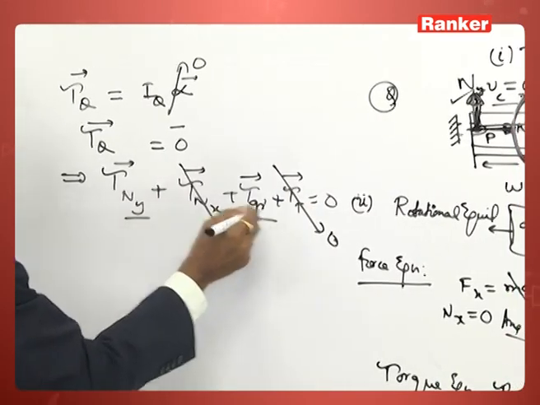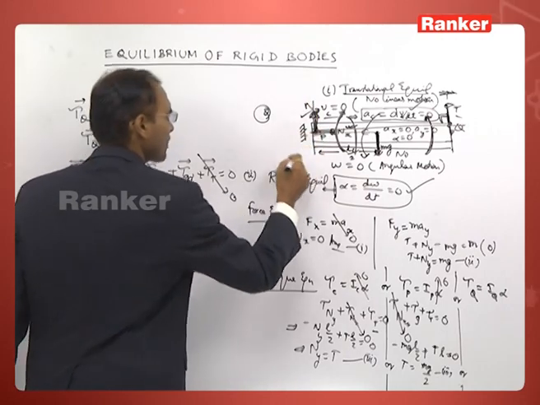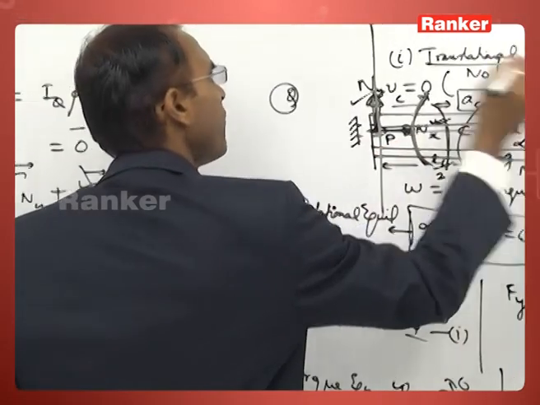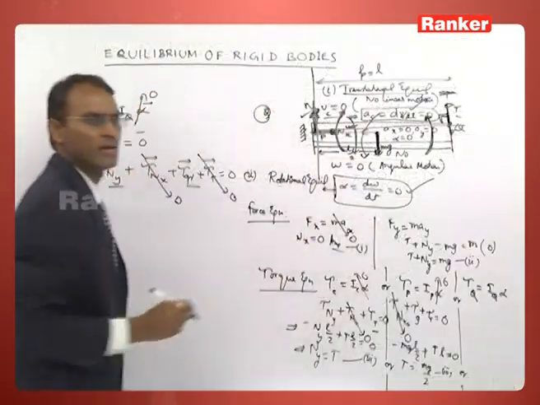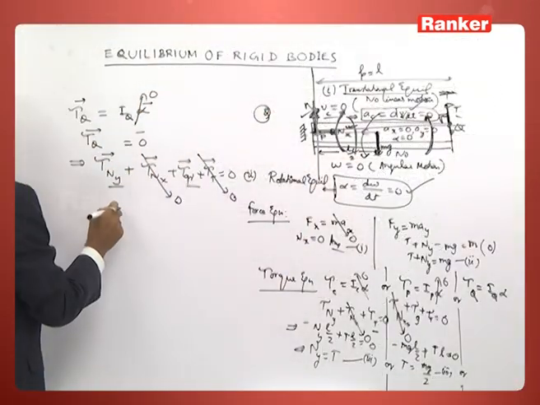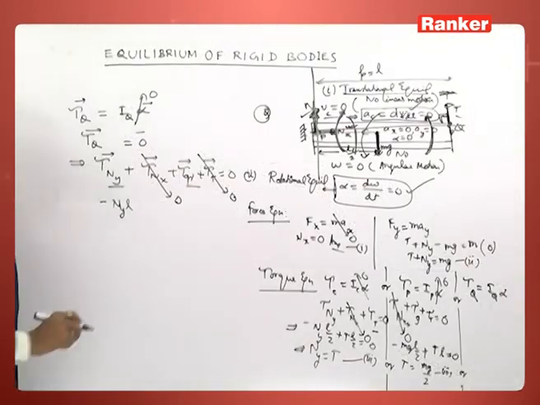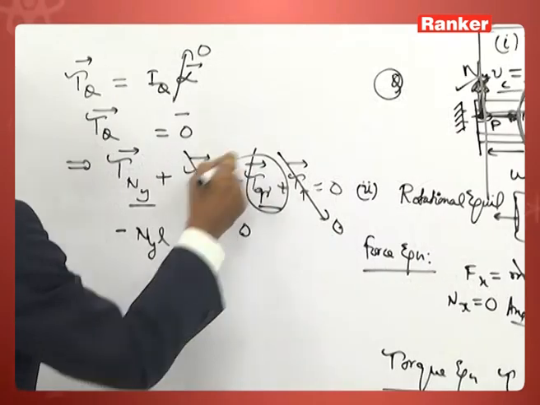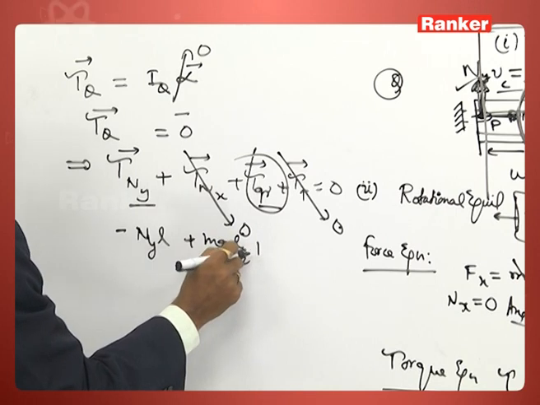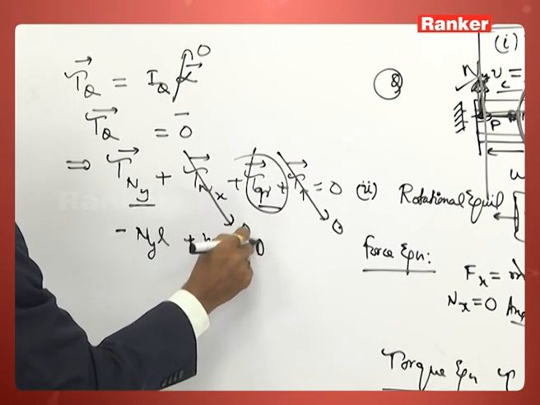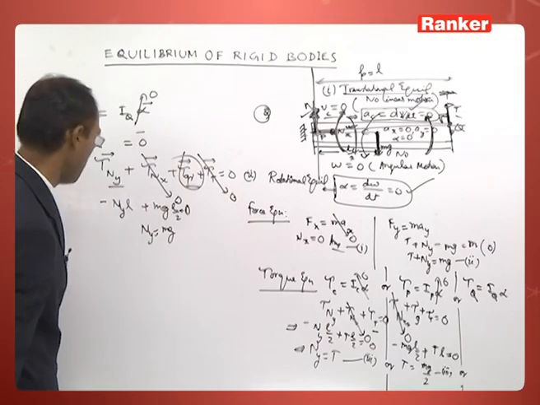So torque is produced by both Ny and gravity. Ny produces a torque. How much? This is the line of action, this is the point. What is the perpendicular distance? L. And direction? Minus k cap. And gravity produces a torque which is equal to mgL by 2 in the k cap direction, and the sum is equal to 0. So here you are getting Ny is equal to mg.